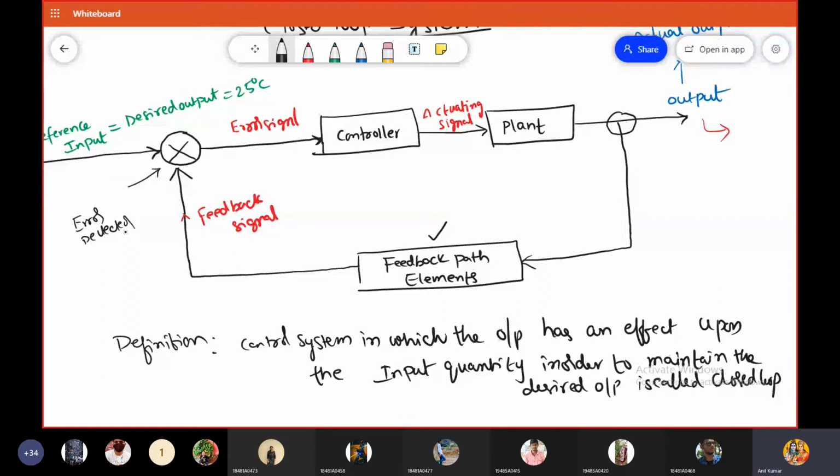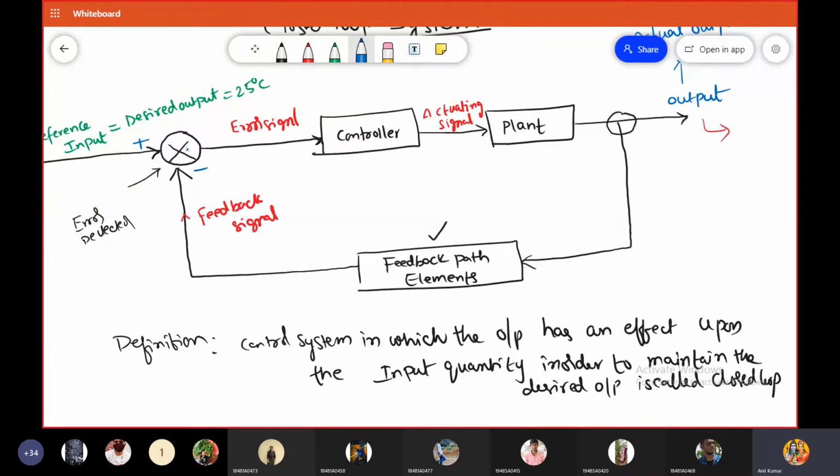And what is the function of this error detector? Any one of you please tell me. Almost in all the cases we use only positive or negative feedback. This is the positive and this is the negative. Here it is the negative feedback. So what are the two inputs to the error detector?